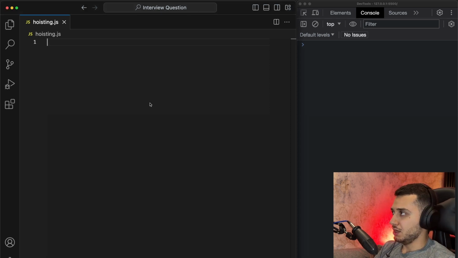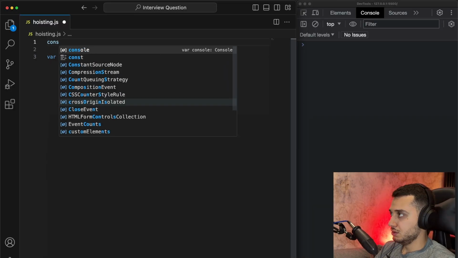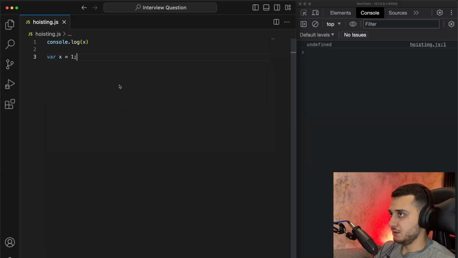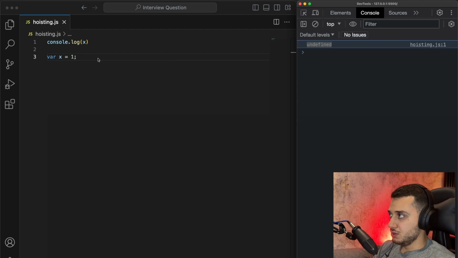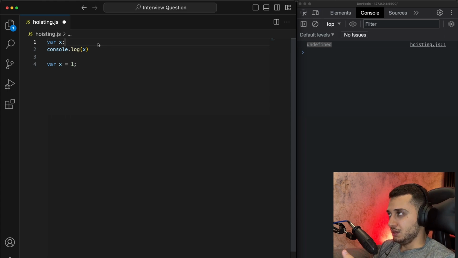So the first question that I ask: I just declare a variable x and set it to 1, and I do console.log here and simply ask what will print x. And the right answer, of course, is undefined. Why? Because of hoisting. It means that the variable internally goes up like this, and the console log sees just undefined, a variable that isn't defined. Actually internally it doesn't go up, but it looks like it goes up. The behavior is as if it went up, and that mechanism we name hoisting.